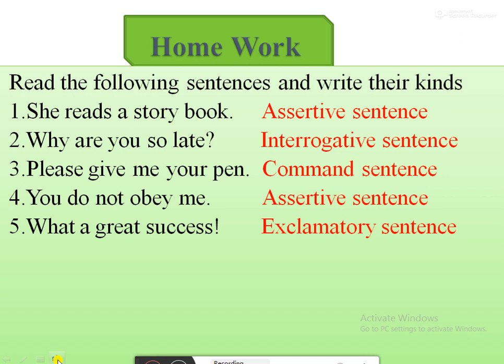Third one, please give me your pen. This is a command sentence. Fourth one, you do not obey me. This is an assertive sentence. Fifth one, what a great success! Here the sentence ends with an exclamation mark, so this is an exclamatory sentence.